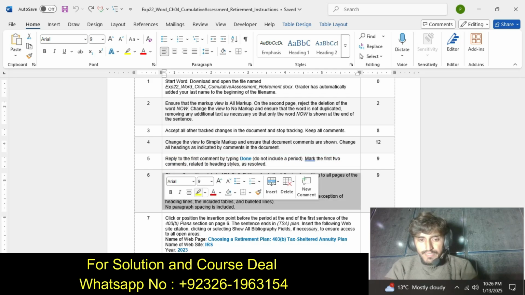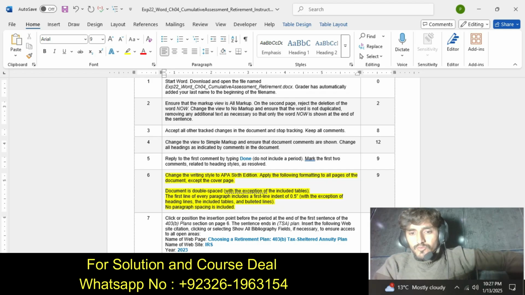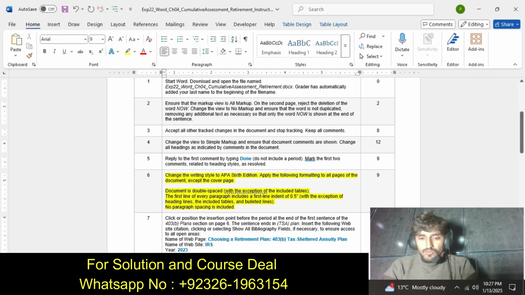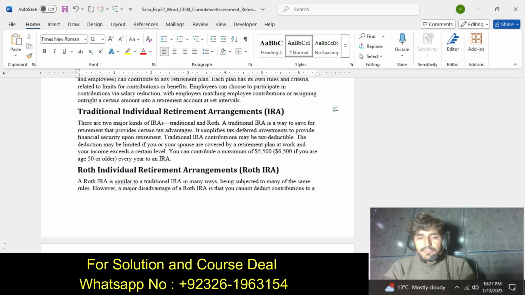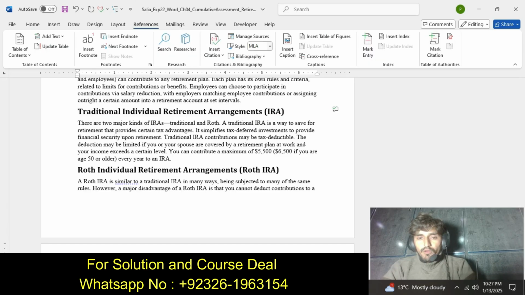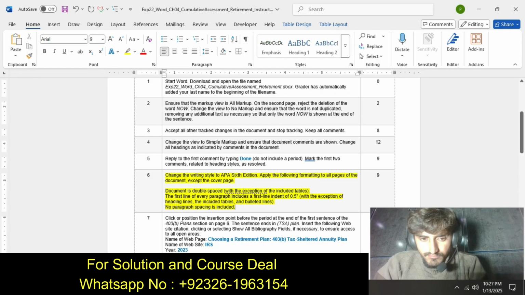Now we move to our next step, step number 6. Change the writing style to APA 6th edition. Apply the following format to all pages of the document except the cover page. So we go to the References tab and select here APA 6th edition and accept.